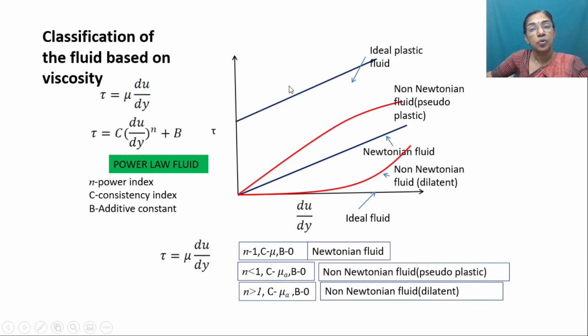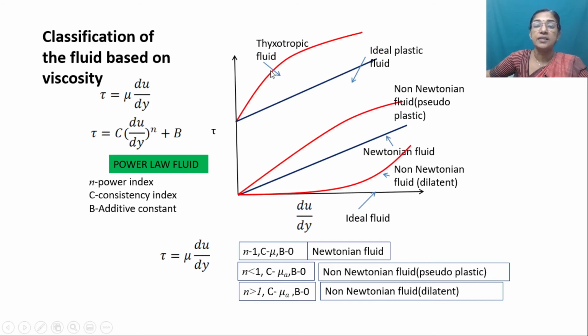For an ideal plastic fluid, it will be a straight line. There are some non-Newtonian fluids where viscosity changes with respect to time. That type of fluid is called a thixotropic fluid. In a thixotropic fluid, the apparent viscosity decreases with respect to time. For example, paint. In the case of paint, after some time, if you apply more shear, we can cover more surface. That means viscosity gets decreased.